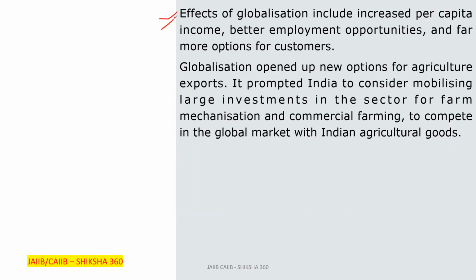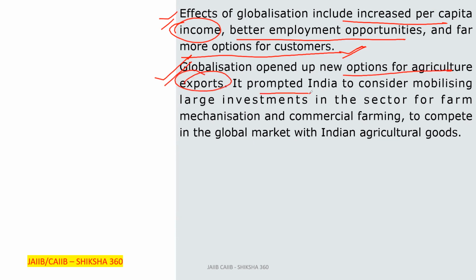Effects of globalization. What is the effect of globalization? Positive and negative, both are the effects. So we will discuss that. Effects of globalization include increased per capita income, better employment opportunities, and far more options for customers. Globalization further opened up new options for agriculture exports. It prompted India to consider mobilizing large investments in the sector for farm mechanization and commercial farming to compete in the global market with Indian agricultural goods.